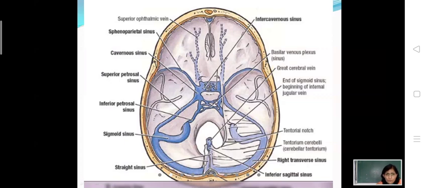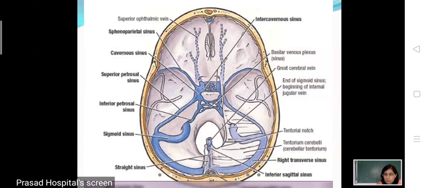So the superior petrosal sinus communicates the cavernous sinus with the transverse sinus. The inferior petrosal sinus communicates it with the internal jugular vein. There is communication between the two sinuses by way of the anterior and posterior intercavernous sinuses.